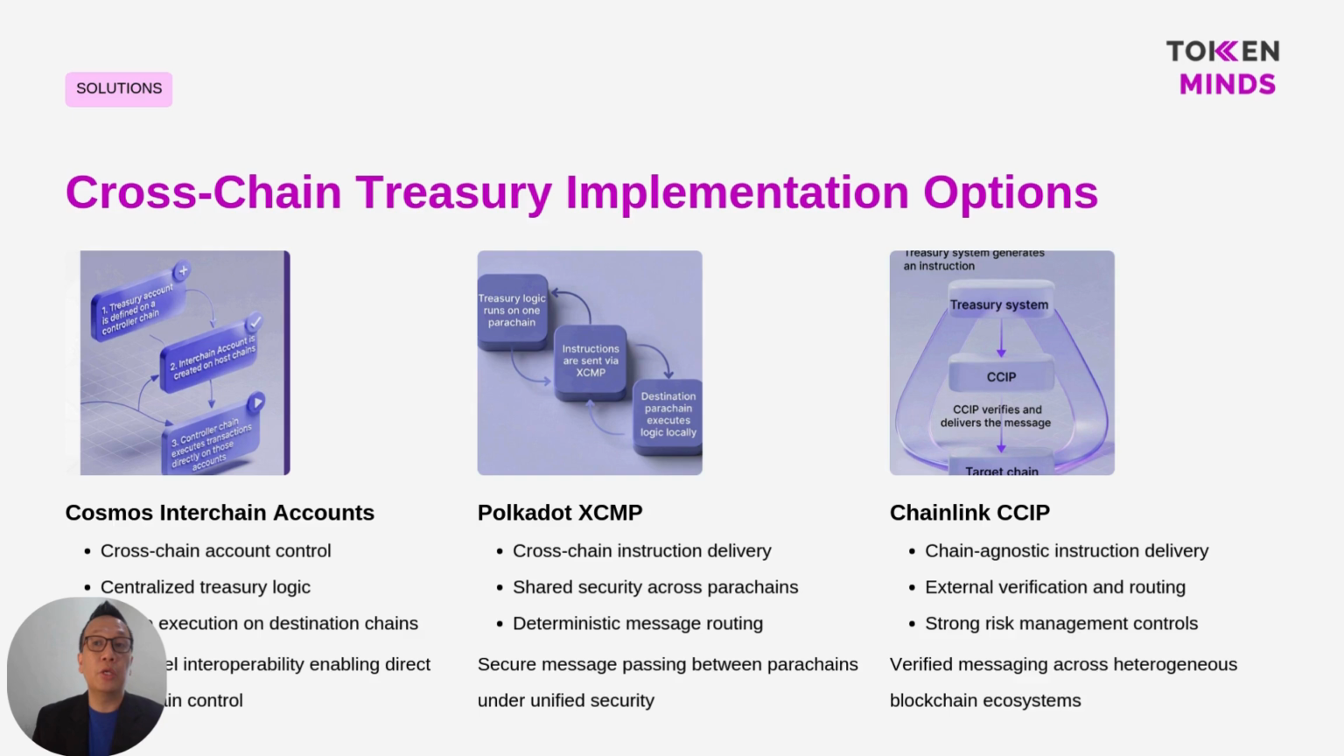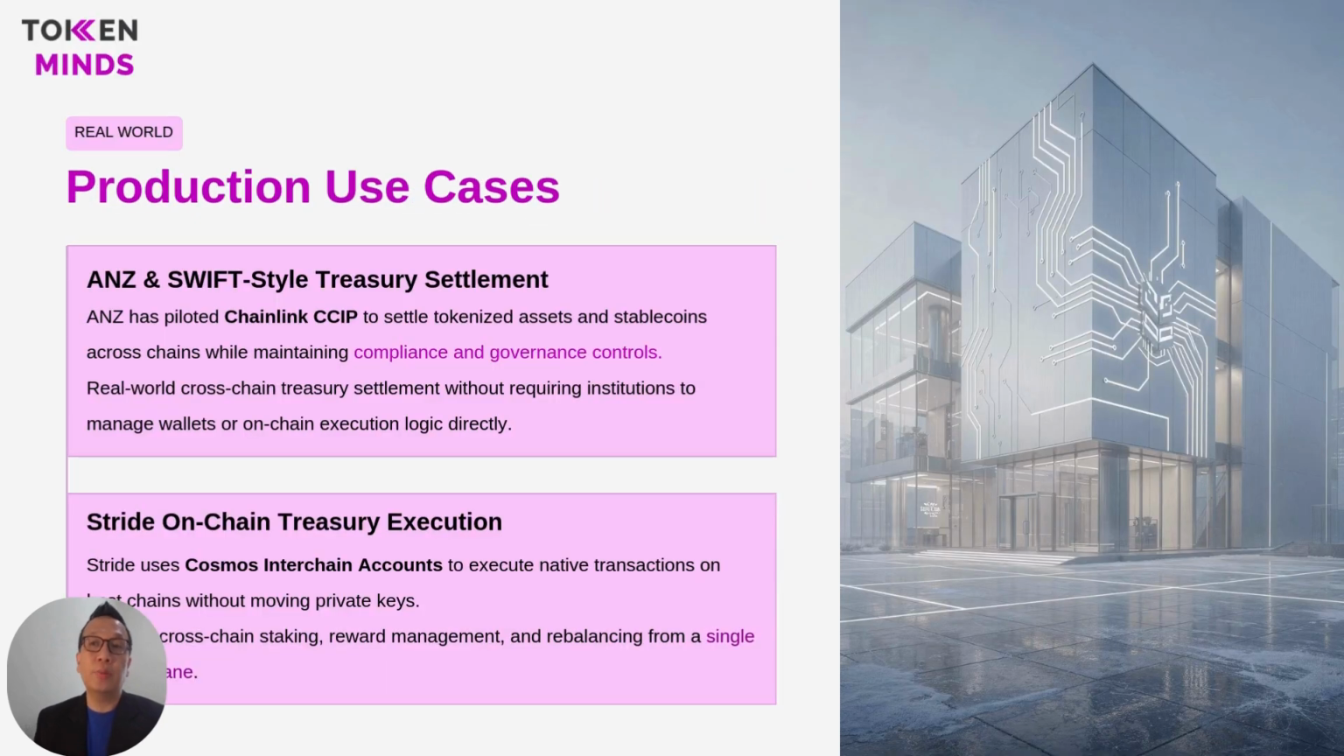These models are already being used in production. NZ has piloted Chainlink CCIP for cross-chain settlement of tokenized assets and stablecoins while maintaining compliance and governance controls. Stride uses Cosmos interchain accounts to execute native transactions on host chains without moving private keys, enabling cross-chain staking, rewards, and rebalancing from a single control plane.